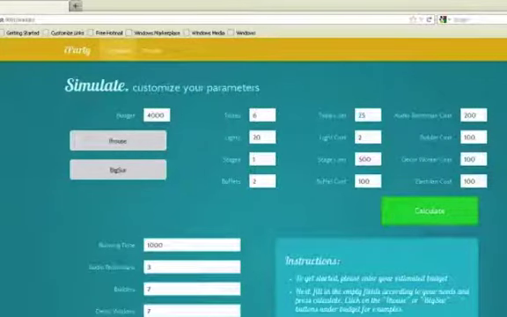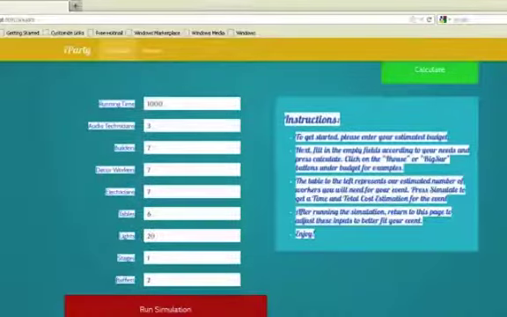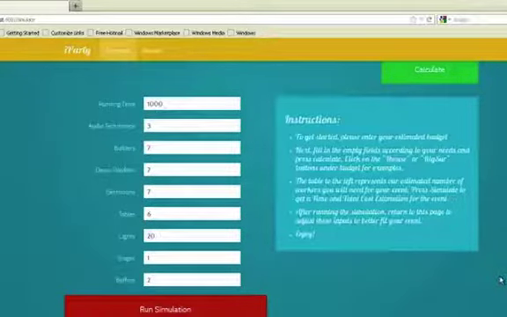From the given data in the calculator, iParty will automatically populate the inputs below according to sophisticated algorithms that allocate the specified budget to both the cost of the structures and the hiring of the workers.